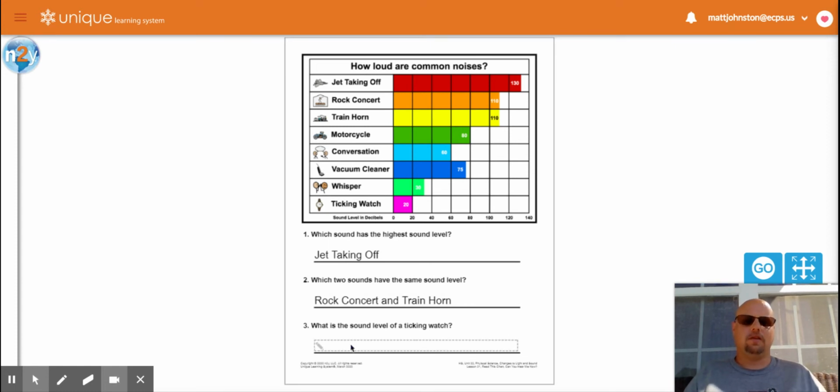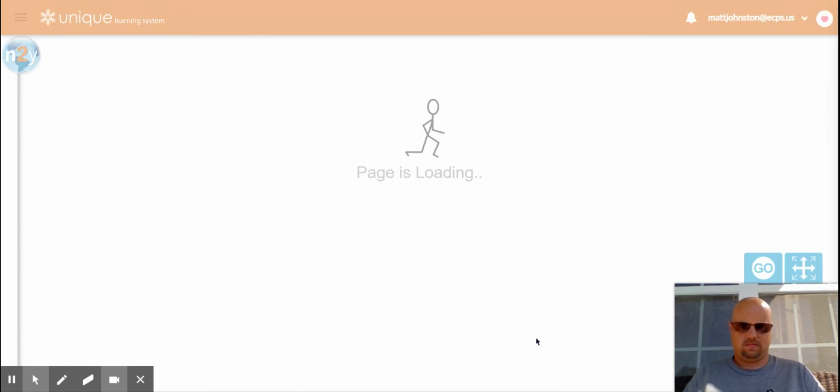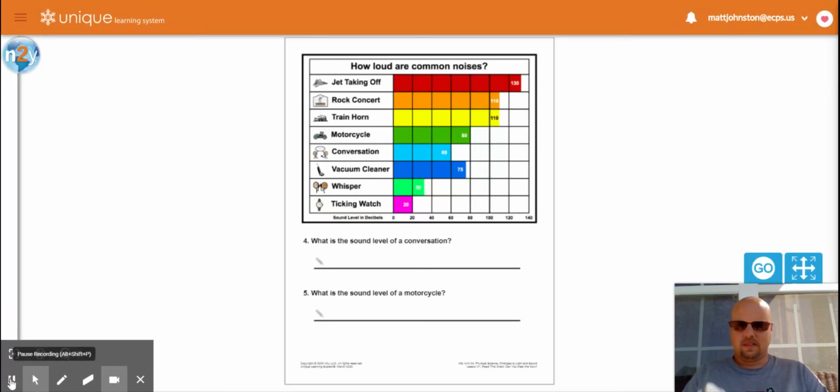So, what is the sound level of the ticking watch? That's right, 20 is the sound level of the ticking watch. Question number four: what is the sound level of a conversation?